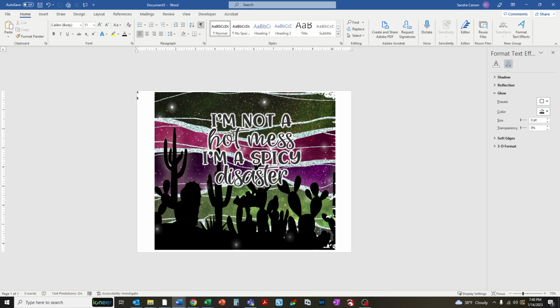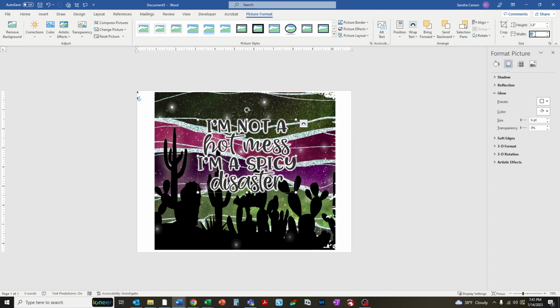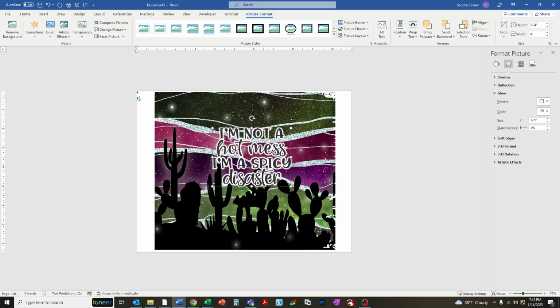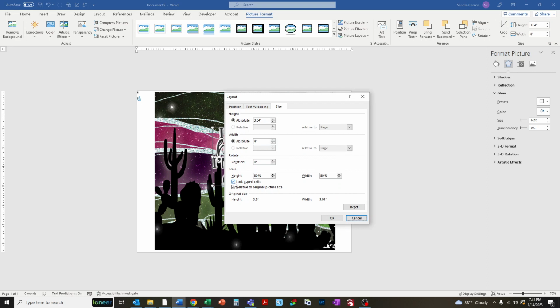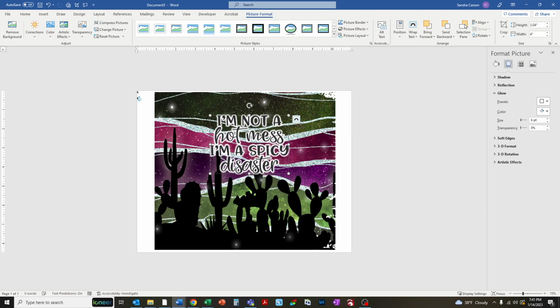So now you have your picture. The background's the right size. The text, I think, is a good size for a tumbler. I tend to shoot for, oh yeah, that's a little big. I tend to shoot for 4 inches wide. This one, you don't need to worry about unlocking the aspect ratio. If you did that, the text would get messed up. So if you keep it locked, then you only have to change one of these and the other one will change with it. So this one can go up like that.